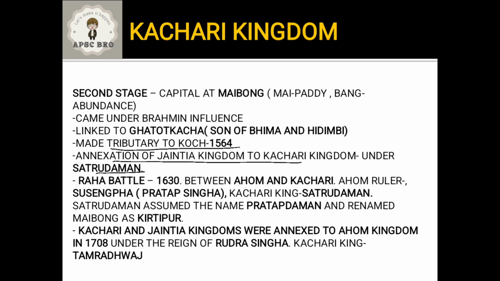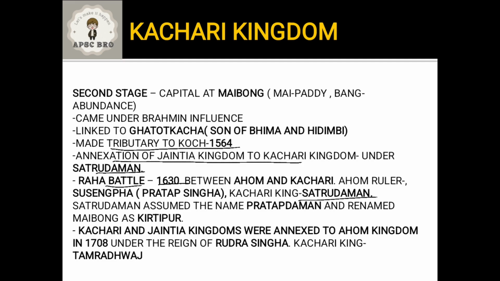So there was a battle between the two parties now, the Ahoms and the Kasaris again. It was in 1630 and it was known as the Roha battle. Now this is important because at this battle, when it happened for the second time, Shotrudaman was able to fight back the Ahoms. Okay, and he was very happy with it.